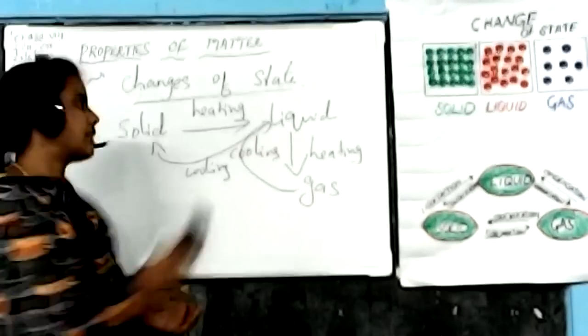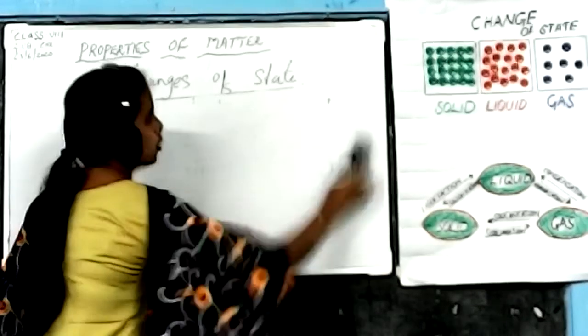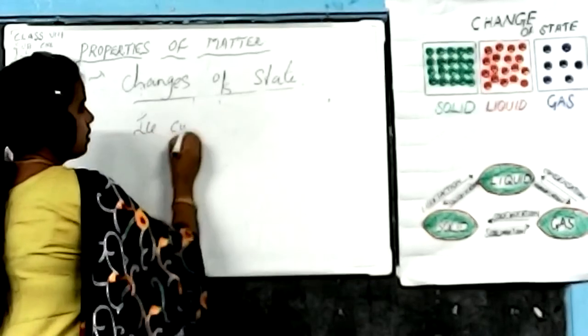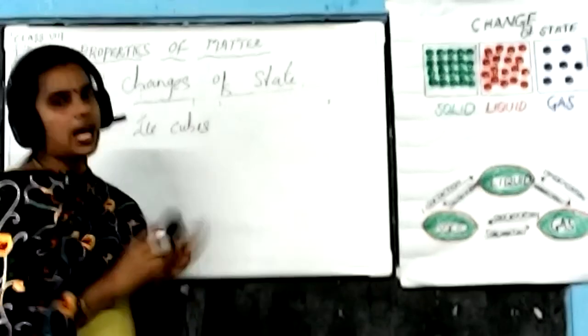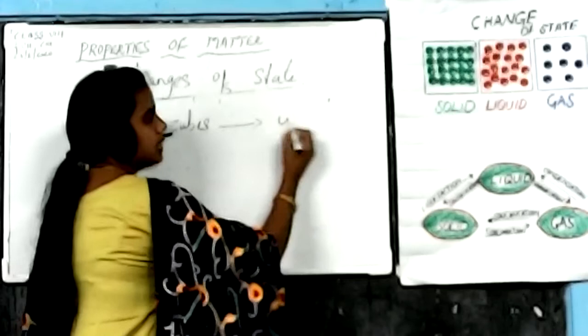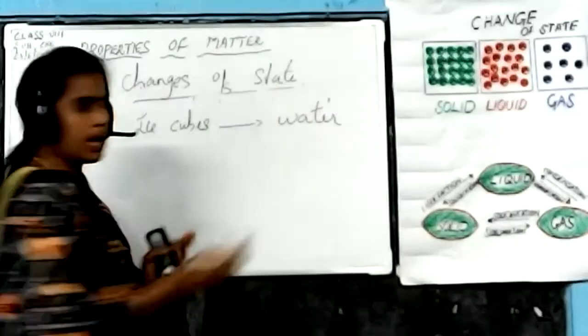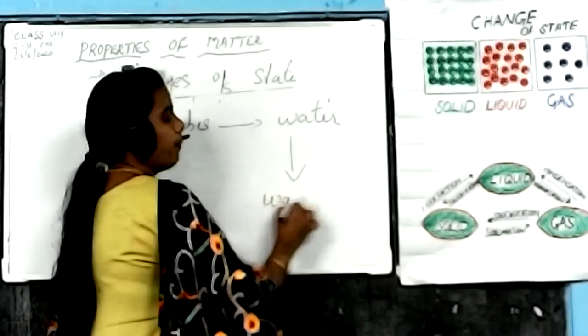For example, when we take some ice cubes, what happens when heat is applied to this ice? These ice cubes are converted into liquid form, isn't it? Water form. And again, when heat is applied, this water is converted into water vapor.